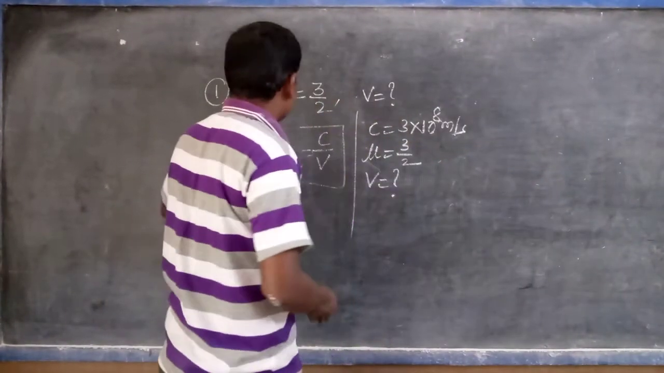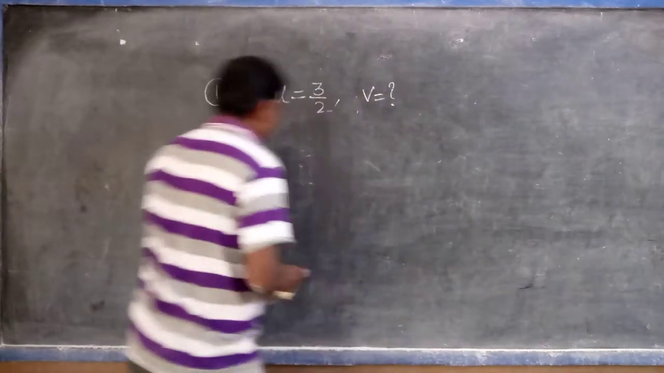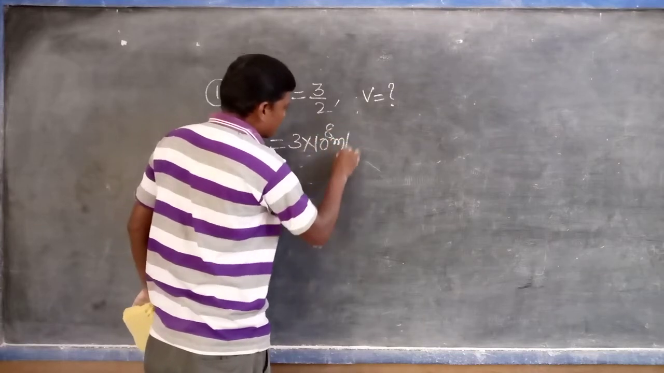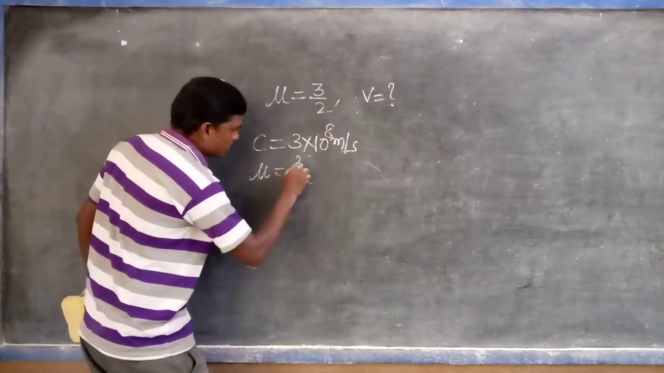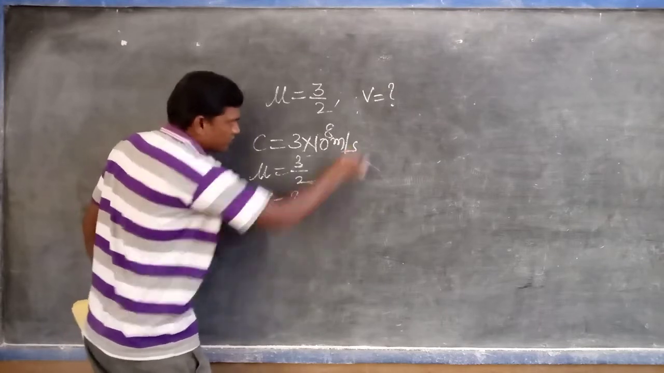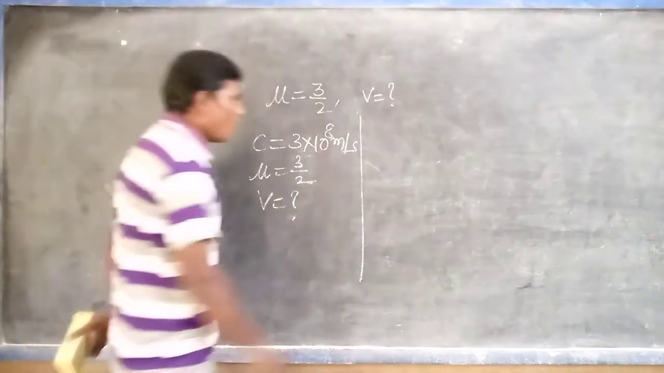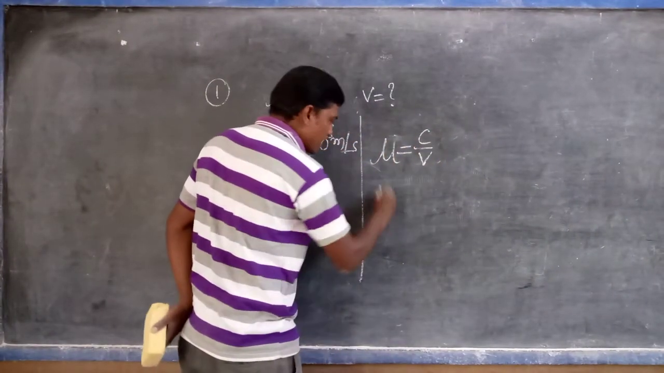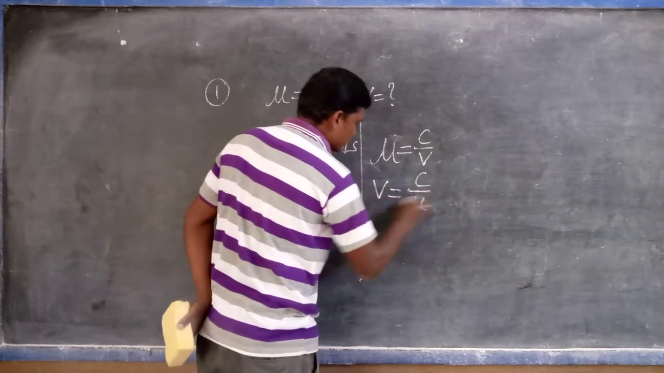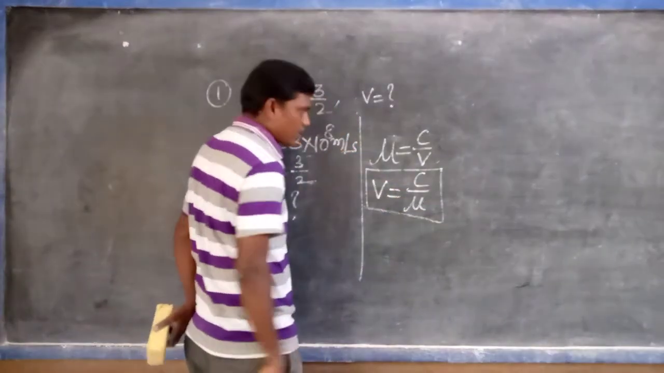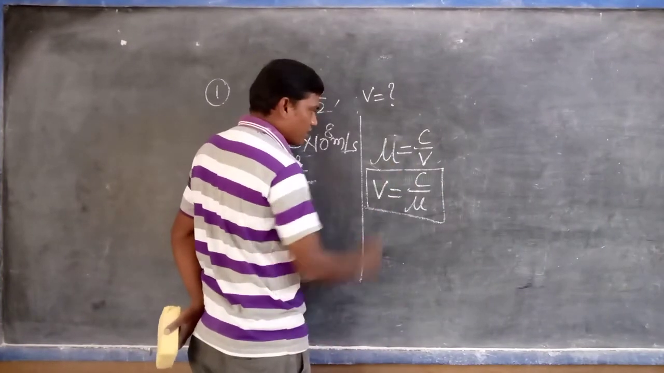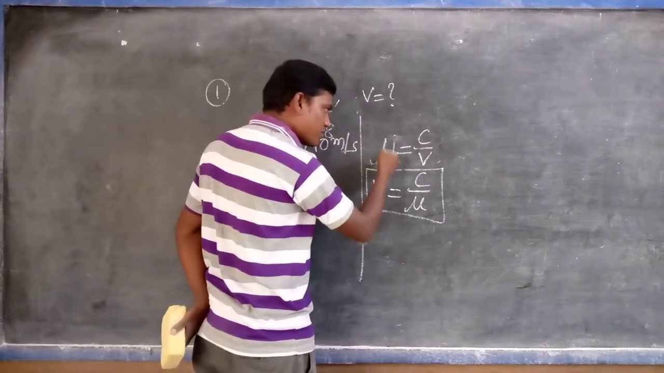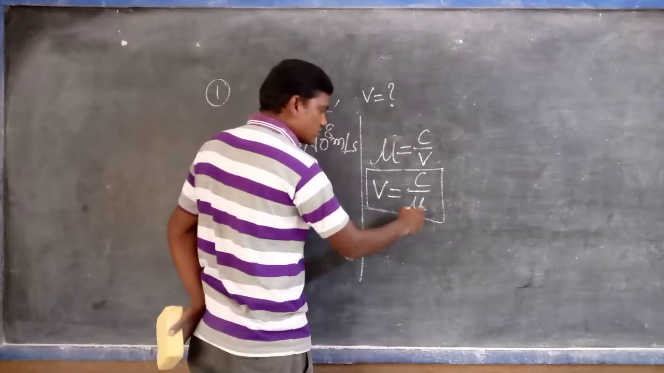Listen very carefully. C is constant, that is 3 into 10 power 8 meters per second, and mu is equal to 3 upon 2. These are the values given. The formula is mu is equal to C upon V. If V is transferred to the left hand side, mu V equals C. But we need the V value, so mu is transferred to the other side: V equals C by mu.